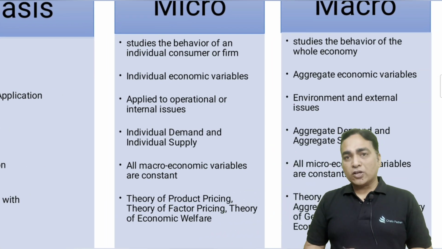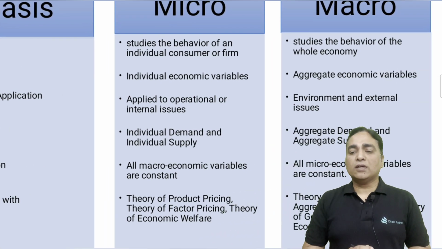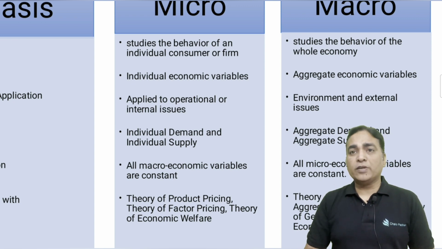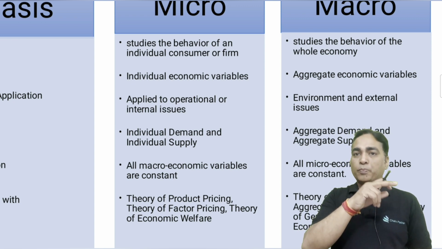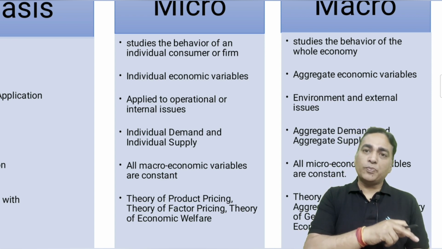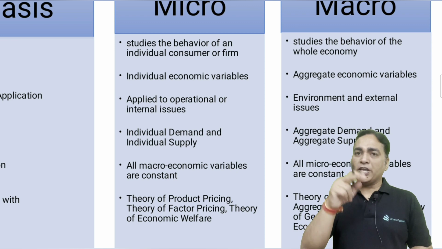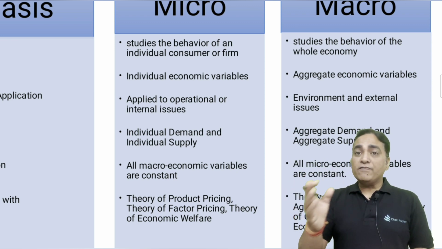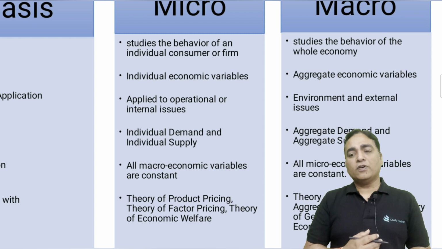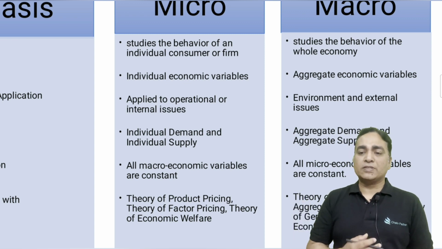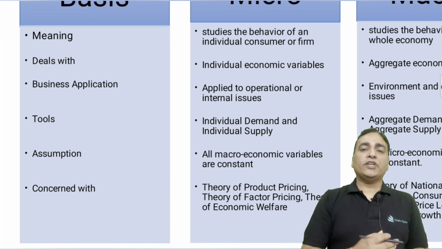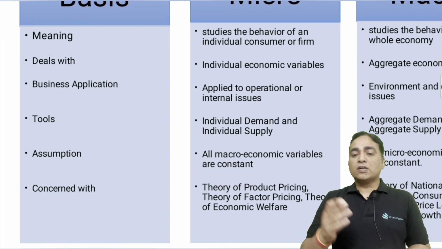In case of macro, we certainly consider that microeconomic variables are constant. So microeconomic variables as in the relationship between price of a product and the demand, the relationship between price and supply. So microeconomic, right? Everything that we studied in micro, all those are part of microeconomic variables, right? We always assume in case of macro that microeconomic variables are constant.